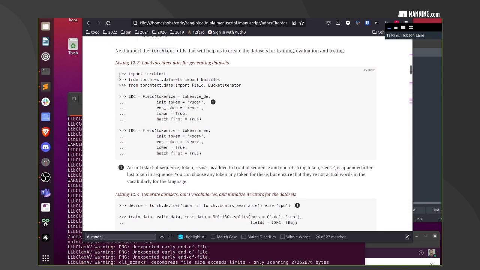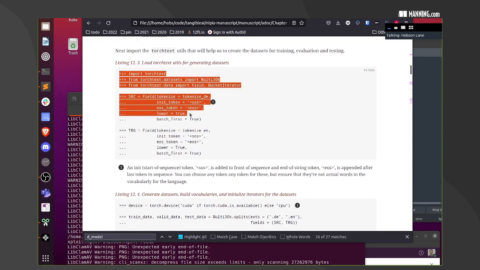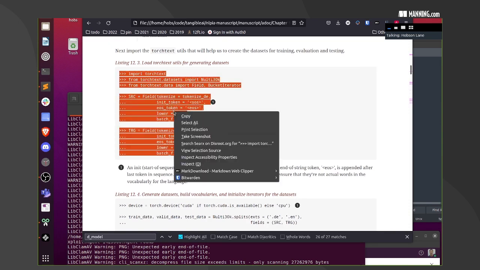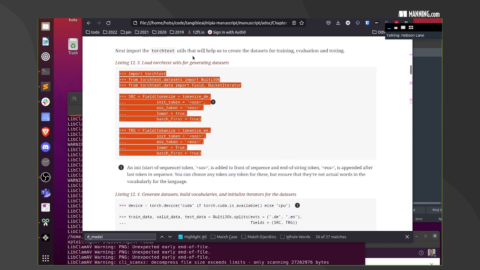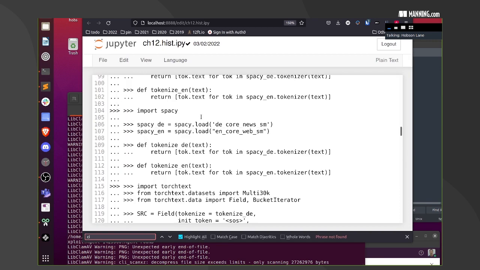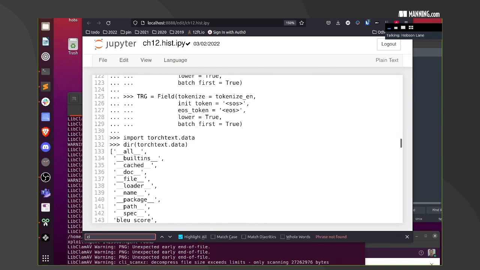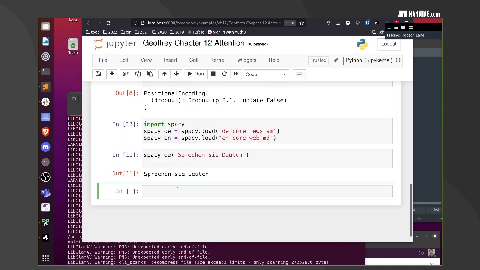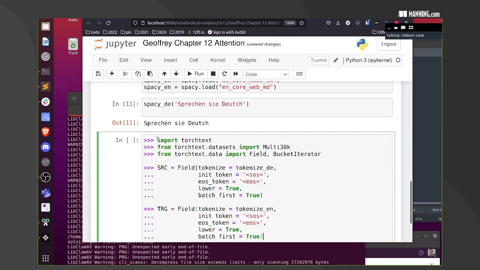Torch text utils for generating. Okay, this is where we got the translation data sets. I wonder if they have any good Ukrainian data sets. I know that Spacy doesn't have good tokenizers for it yet, so that would be an additional challenge. I wonder if the other one has this torch text.